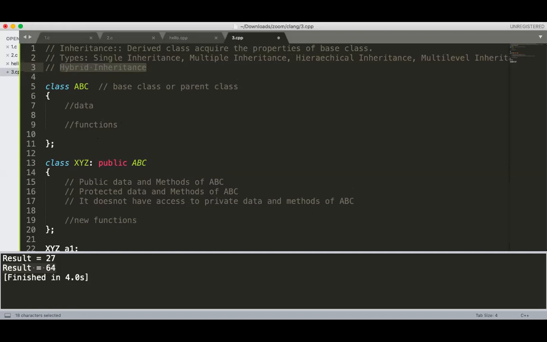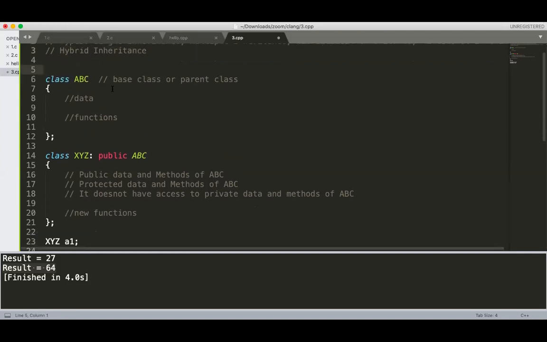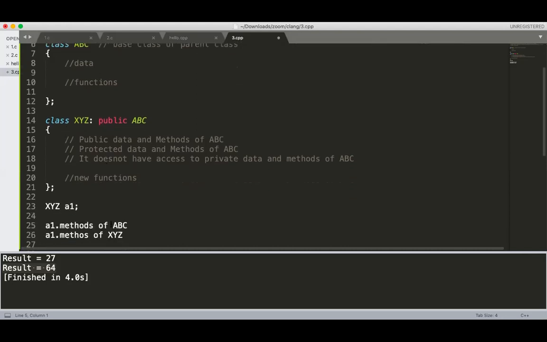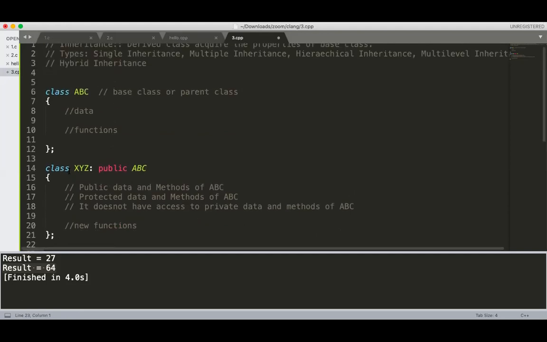First we will see the single inheritance. This is the example of single inheritance. Class ABC has data and functions, then class XYZ inherits from the ABC class. Single child, single parent, single inheritance.